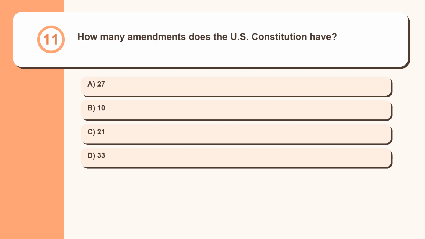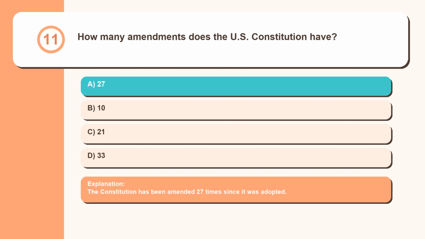Question 11. How many amendments does the U.S. Constitution have? 27, 10, 21, 33. The Constitution has been amended 27 times since it was adopted.